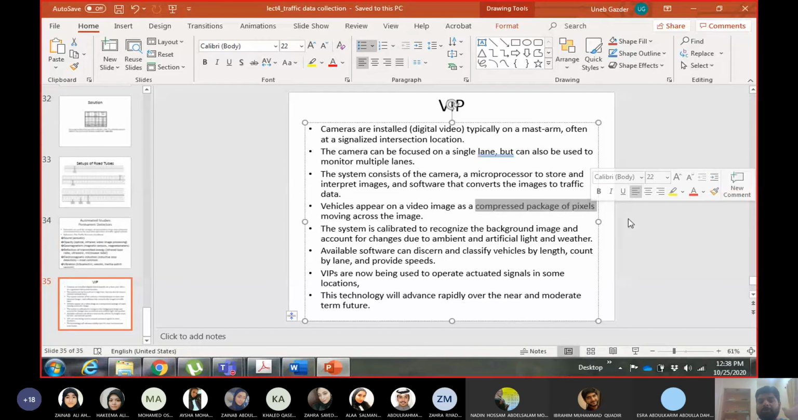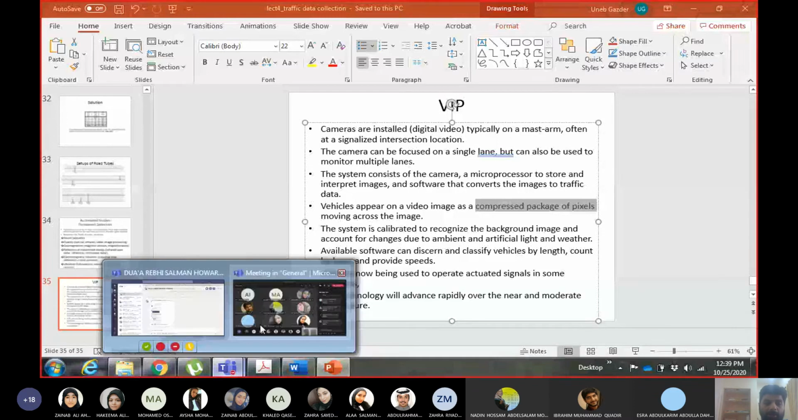But with the amount of advancement happening in this field, the field of the camera and the image processing, it is expected that in near future you will see this technology more commonly even in Bahrain as well. Okay, we can still see the traffic cameras, but they are not for data collection. But maybe in near future we will see it for data collection. Okay, so I will stop here. We'll start the next topic tomorrow. And if you have any questions, you can ask me.